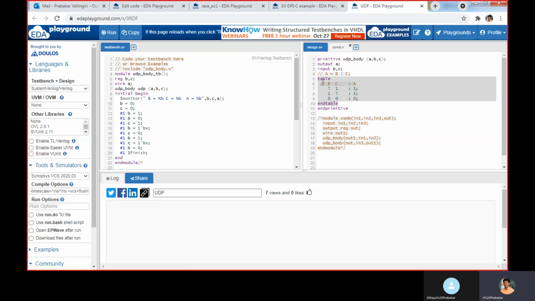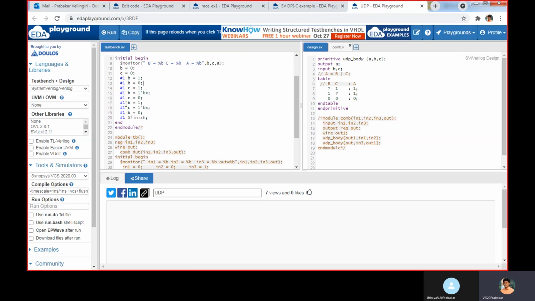Okay, that using table, and in the table I implement. So that should be inside the primitive. Then first we will check whether this primitive is working or not. For that, I wrote a test bench here. A declared as wire and B, C declared as reg. This UDP body we instantiated. We have mapped the inputs and outputs. Here we are passing B and C values.